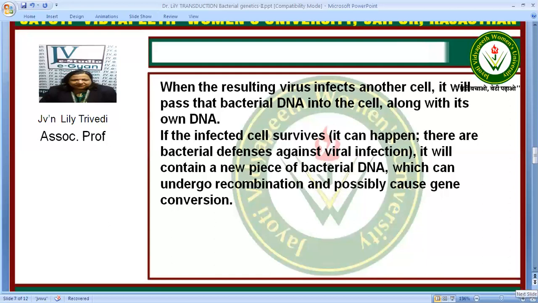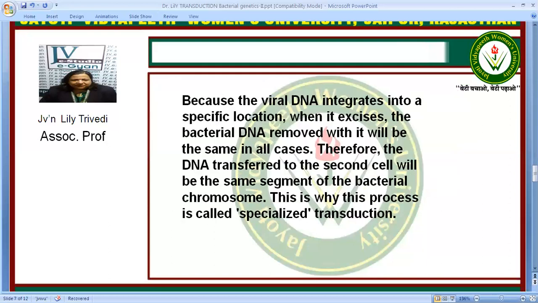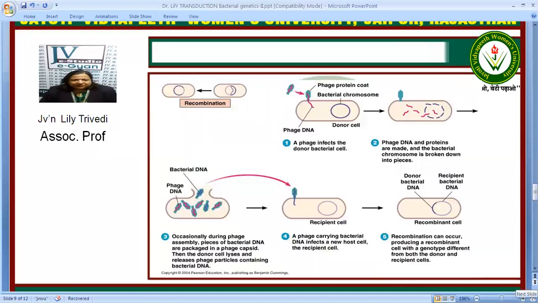If this infected cell survives, it will contain a new piece of bacterial DNA which has come to it through the bacteriophage, and undergo recombination and cause genetic recombination. Because the viral DNA integrates at a specific location, when it excises, the bacterial DNA removed with it will be the same in all cases. Therefore, the DNA transferred to the second cell will be the same segment of the bacterial chromosome.